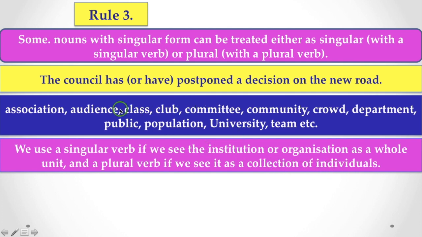The same rule is applicable for these nouns, that is audience, class, association, club, etc. They can be considered as a single unit that denotes the whole institution or organization, or sometimes we are thinking about them as a collection of individuals.